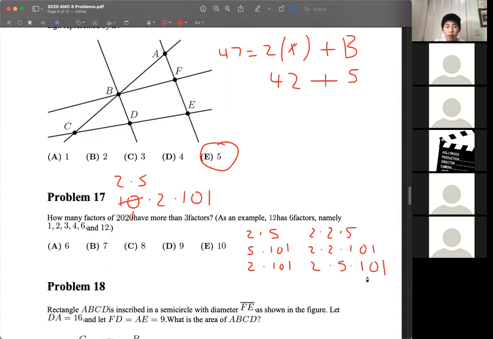And finally we have 2020 itself, which is 2 times 2 times 5 times 101. And that's all the possibilities, so we have 7.